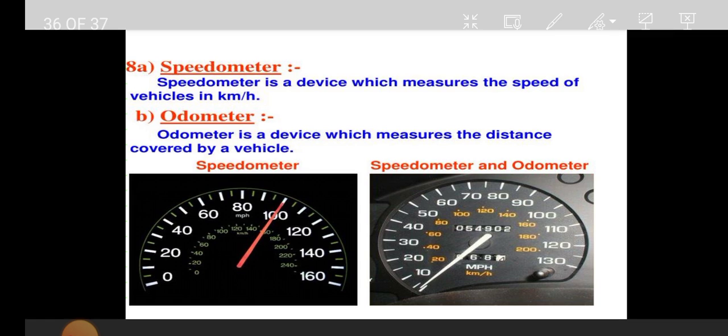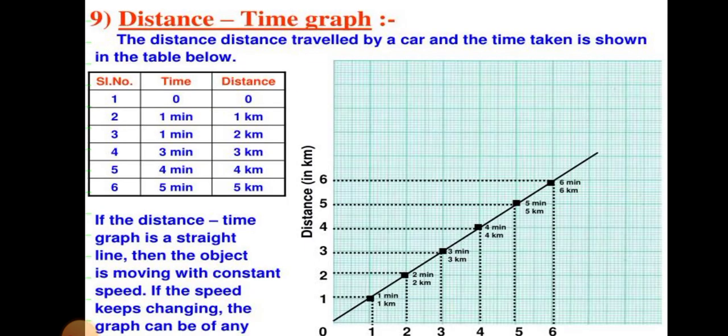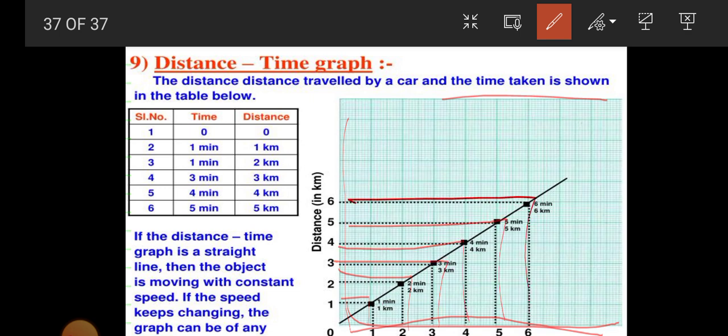Now what is a speedometer? A speedometer is a device which measures the speed of a vehicle in kilometer per hour, and an odometer is a device which measures the distance covered by a vehicle. Now, the distance-time graph of a car: here is the distance traveled and how much time is taken. In 1 minute it covers 1 kilometer, in 2 minutes 2 kilometer, so it is uniform motion. Equal distance covered in equal interval of time with a constant speed. This is the distance-time graph.